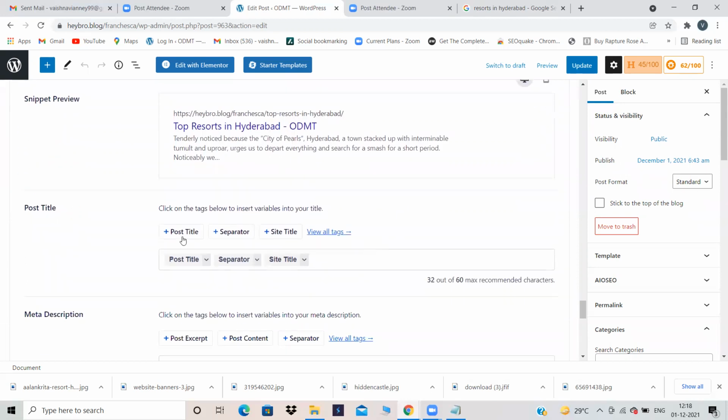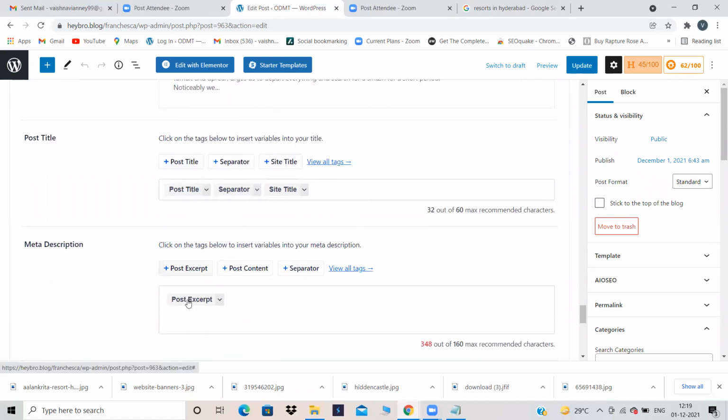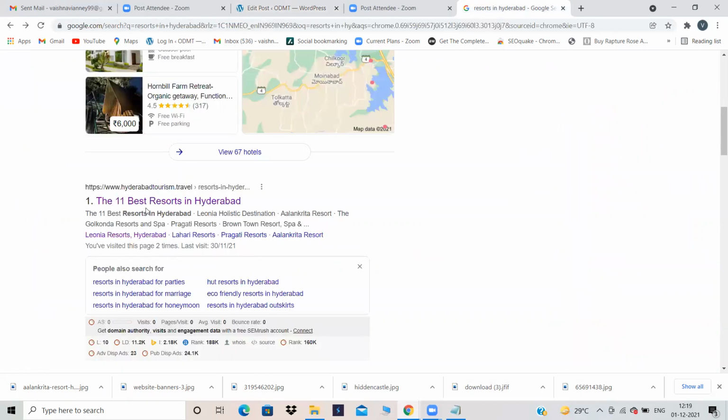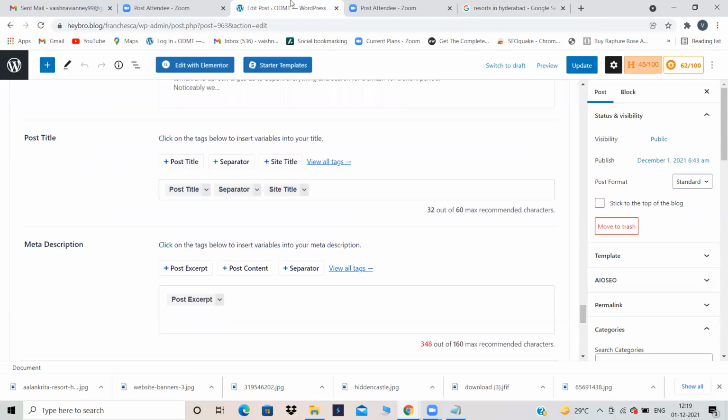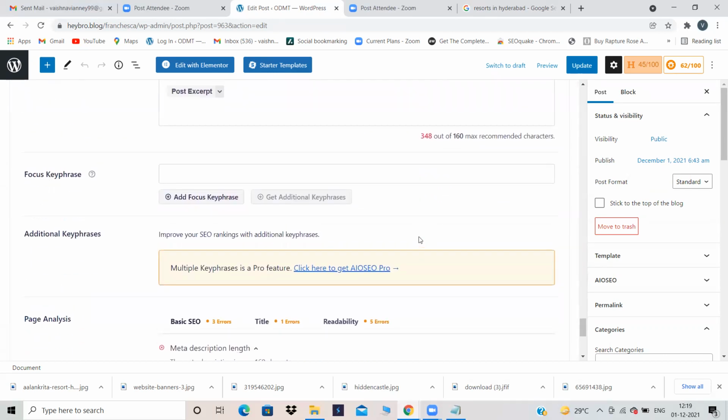Here you have to give the title which the user sees, and here you have to give the description which the user is going to see. So in these two places you need to give the title and the description. Before that, there is another option called focus key phrase. Earlier this option used to not be there, but now it is, and because of it, it is very easy to do.